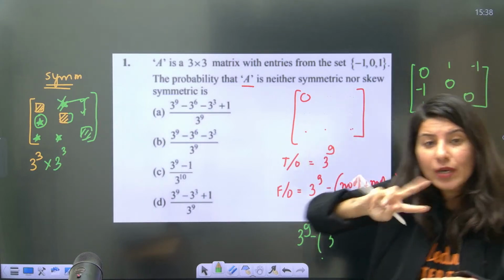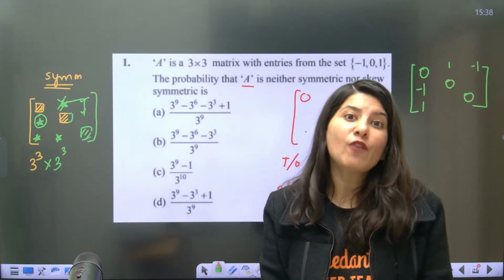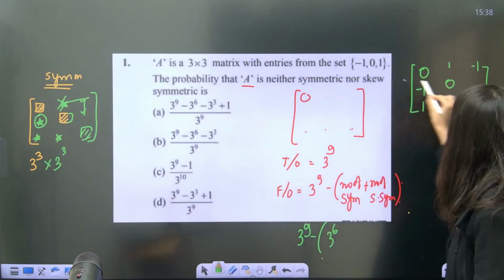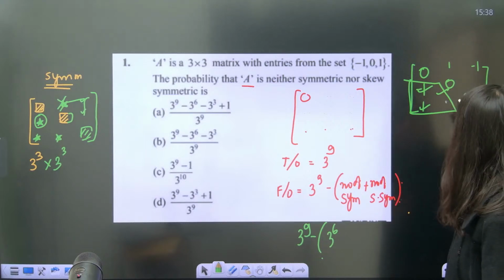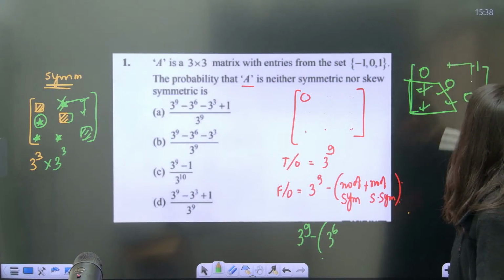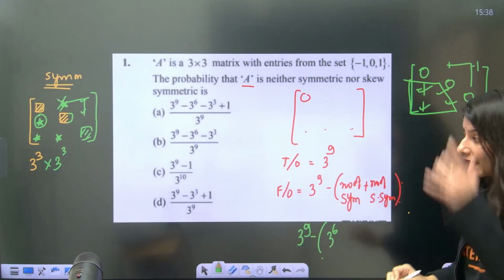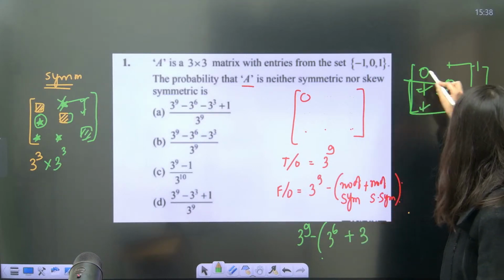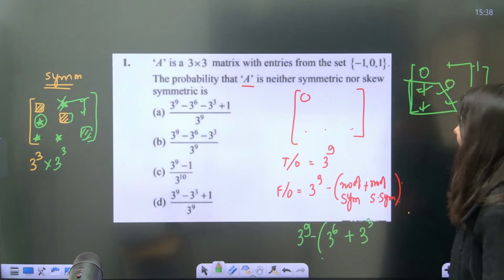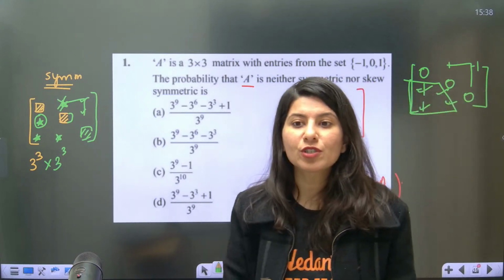Basically, the conjugate elements should be of opposite sign. So again, you have to worry about just these 3 elements, and these 3 will already get satisfied. So again, this is 3 power only 3, because this time the diagonal elements have no option: 0, 0, 0.